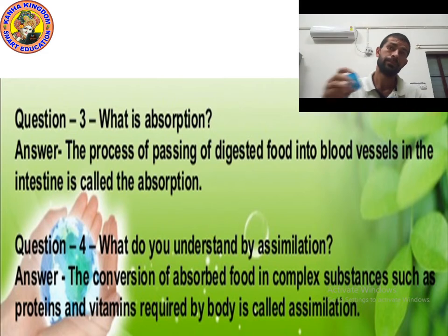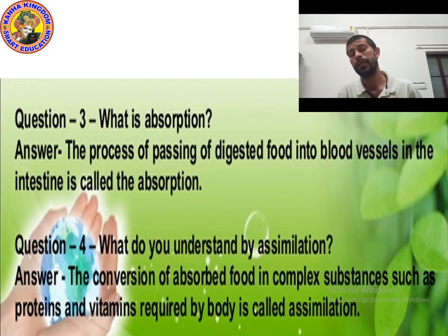Then it goes through blood vessels into different parts of the body and is absorbed by the body. So the process of passing digested food into blood vessels is called absorption.